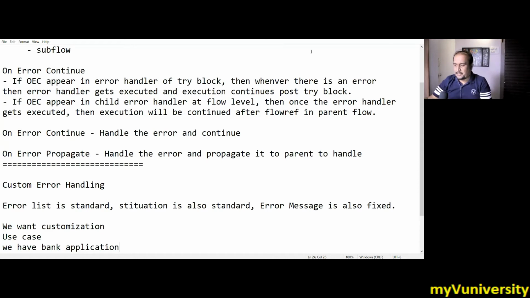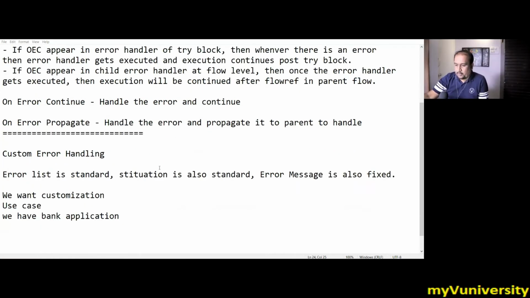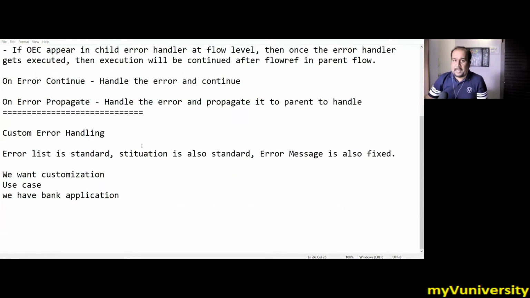Just give me a second. I just clear up the Bhargav. So what I'm saying, whenever you have the bank application, giving a negative amount is invalid. Just a second. Giving a negative amount is invalid in the bank application. So your error can be no negative amount. This error we want, which doesn't exist so far in the standard list.